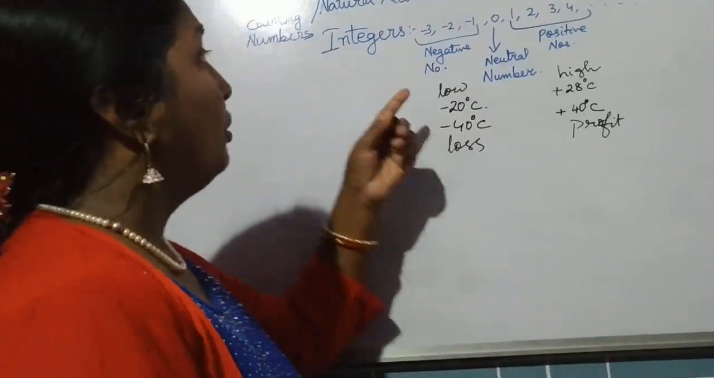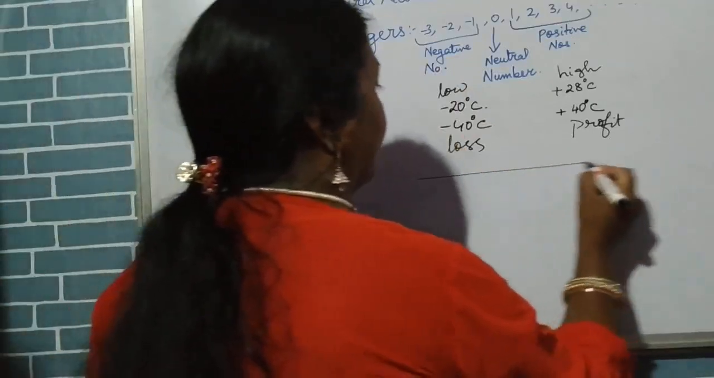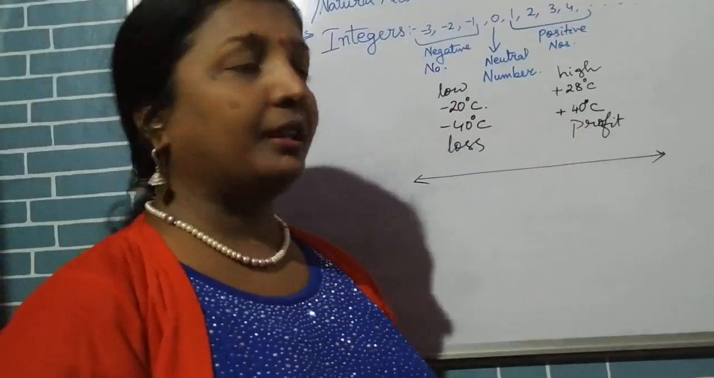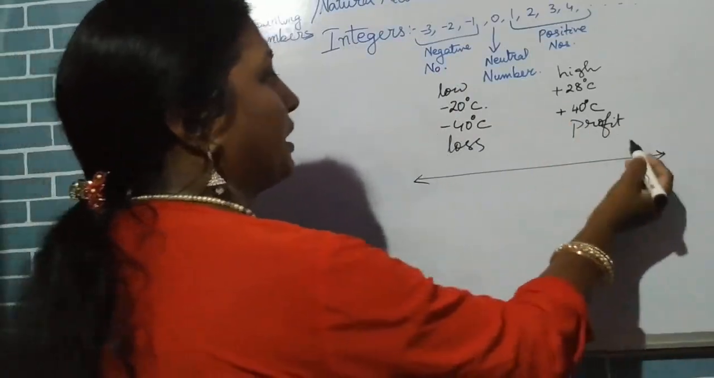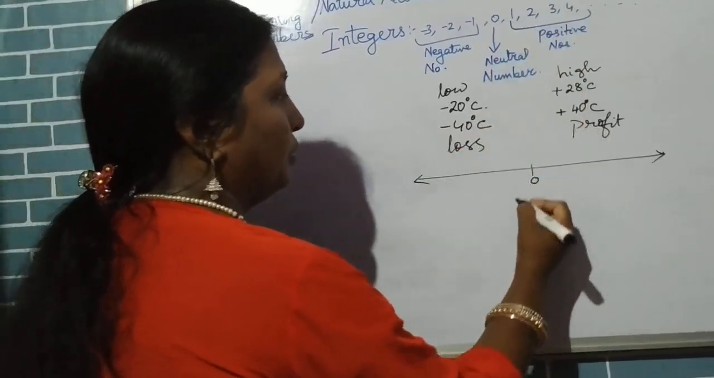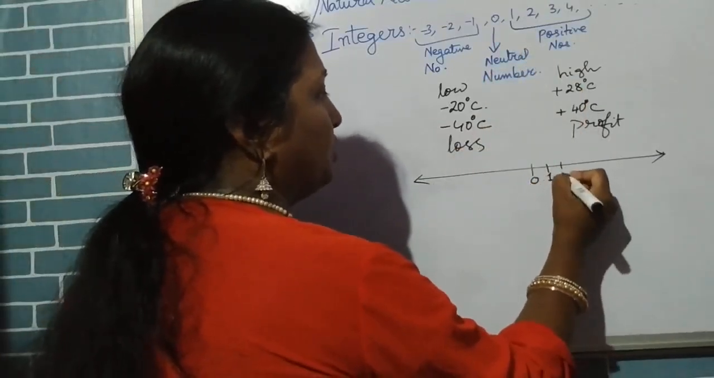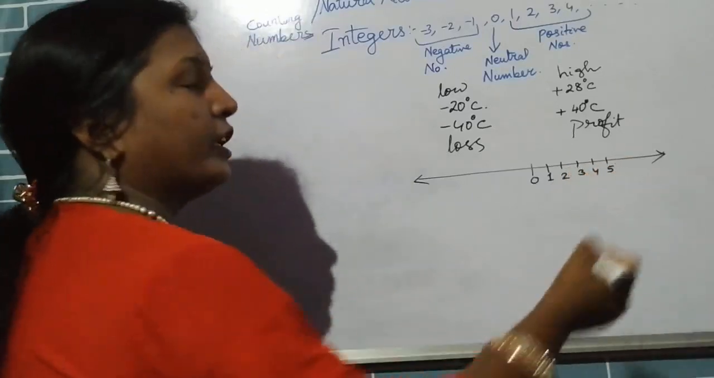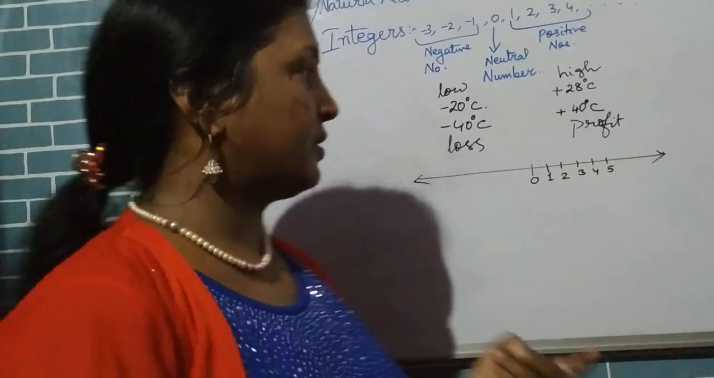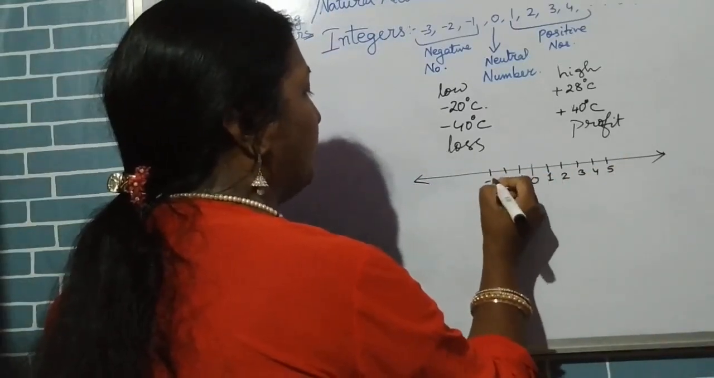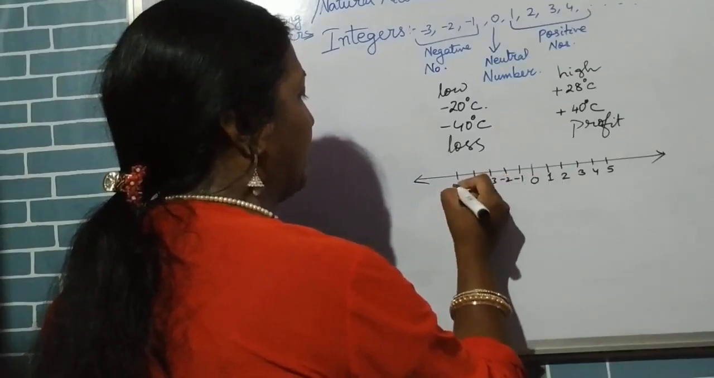Now about how to represent them on a number line. You know, there is a number line. Line means the arrows are compulsory. Now, how to put this? You can have a 0, 1, 2, 3, 4, 5. If there is no sign, it means it's a plus sign. And then there's minus 1, minus 2, minus 3, minus 4, minus 5.